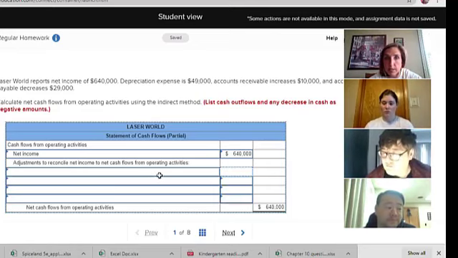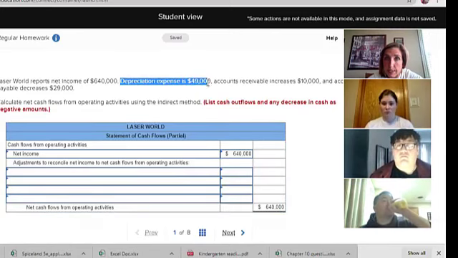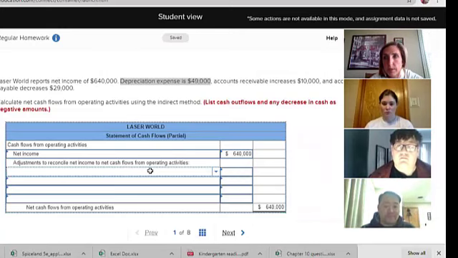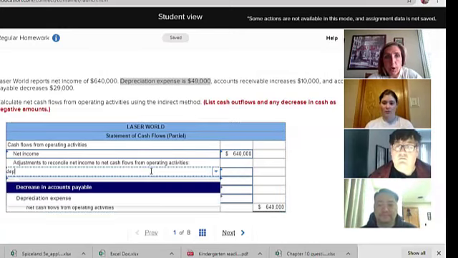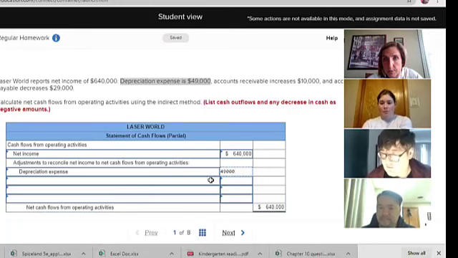And that's what this does: it adds and subtracts all those things that don't affect cash or do affect cash. So on the problem, it says depreciation expense is $49,000. What do we always do with the depreciation expense? Add it back. Very good. You always add it back. So it will always be something that gets added in the operating section.